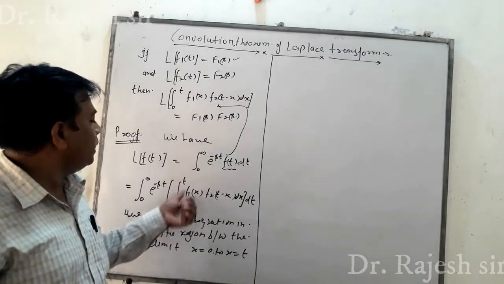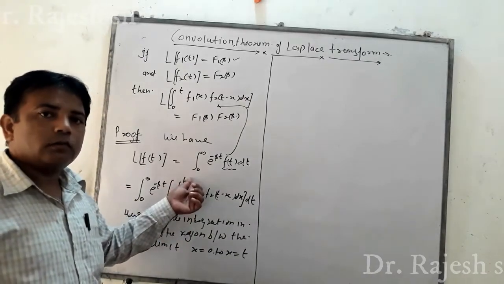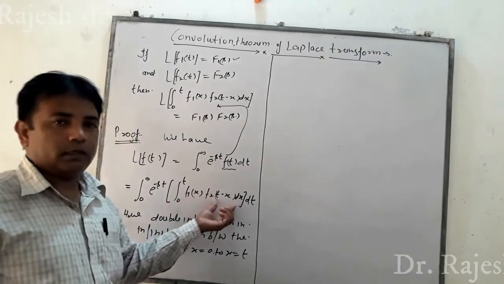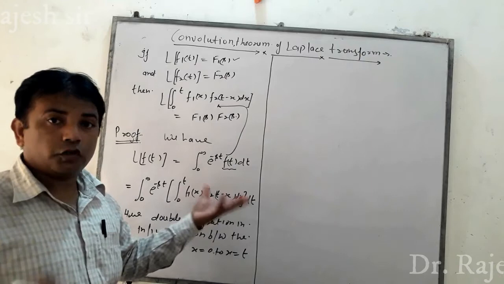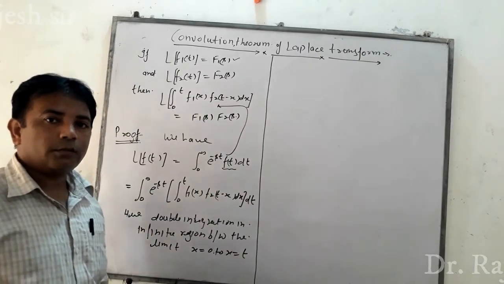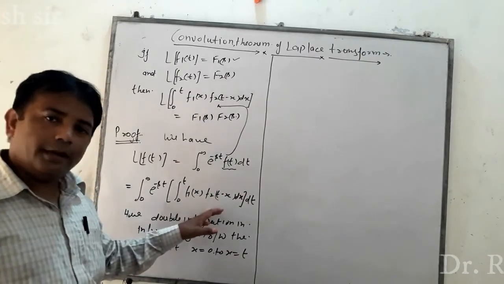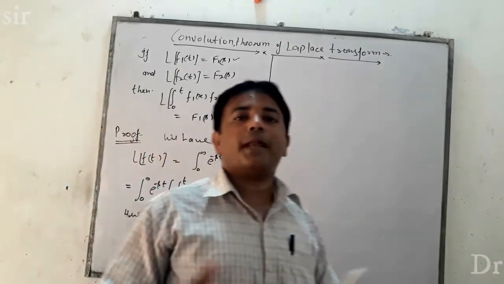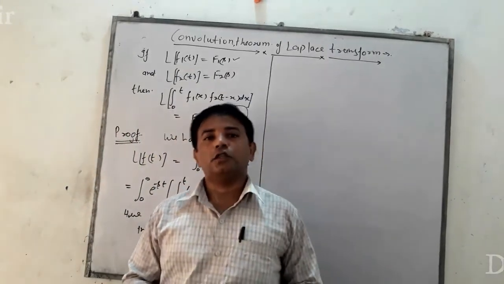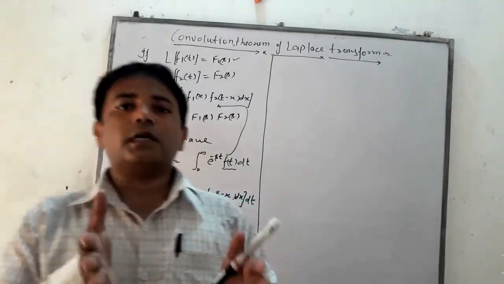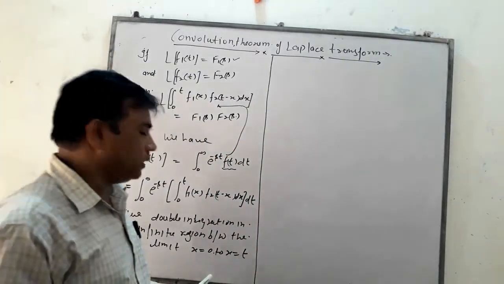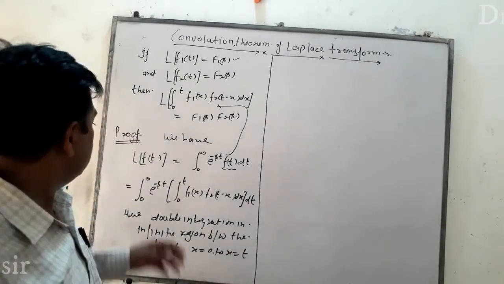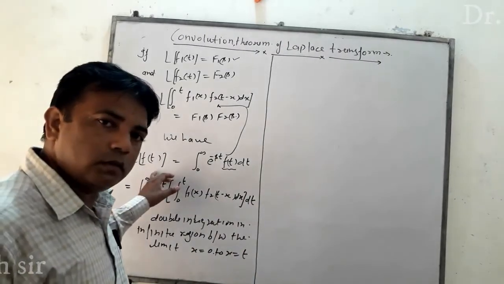When the limit is given in t, the term of t is constant and we integrate with respect to x. After applying the limit 0 to t, all the function converts in t, then we integrate with respect to t between the limits 0 to infinity.